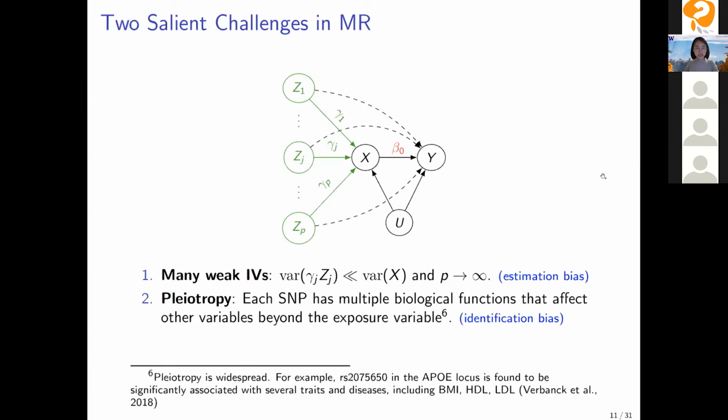And second is widespread horizontal pleiotropy, which basically means the exclusion restriction assumption can be violated because the genetic variant can have effects on the outcome through other pathways, not mediated by the exposure variable X. And in Mendelian randomization, it's crucial to deal with these two challenges simultaneously for good practical performance.